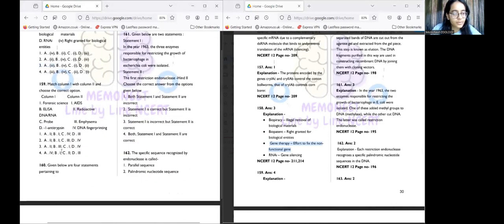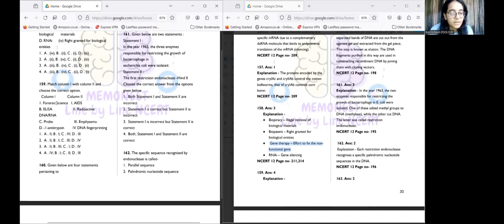Moving to the 159th question. We know that for checking if AIDS is present in an individual, the method uses ELISA, so B matches with 1. There are 3 options where B matches with 1. Next, we know that alpha-1 antitrypsin helps in the treatment of emphysema, to be precise. So D matches with 3. There are 2 options where this is present: B1, D3. That's the first option and the fourth option.